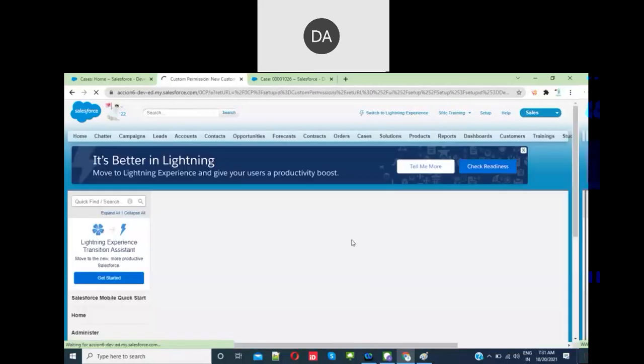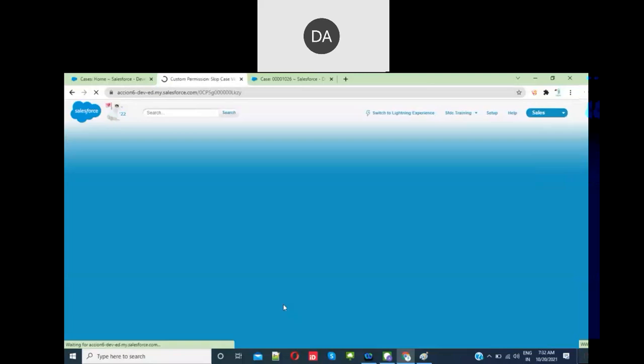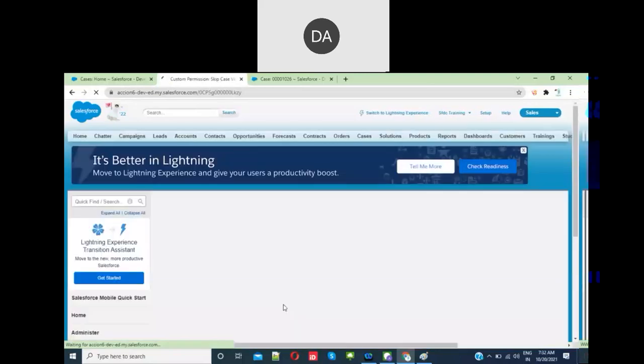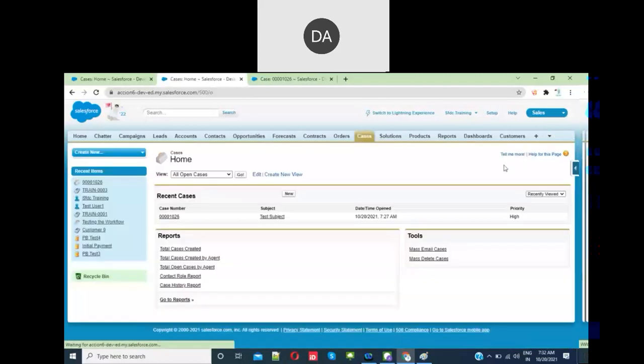Okay, skip these validations. That's it. We do not have any values. We do not need to create anything. So now go to the case object. I'm going to write a validation rule.